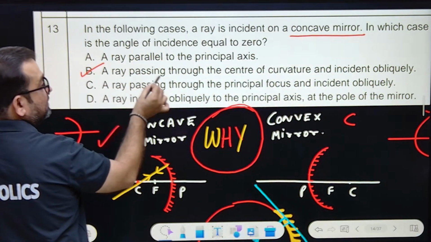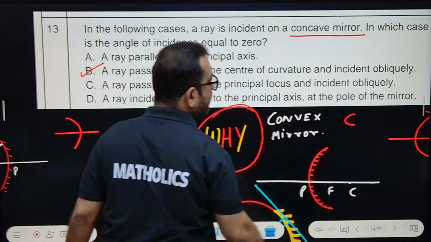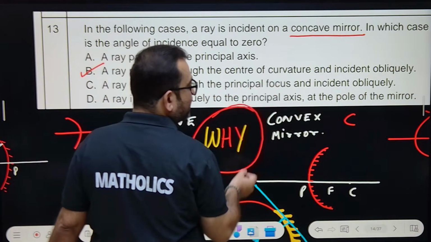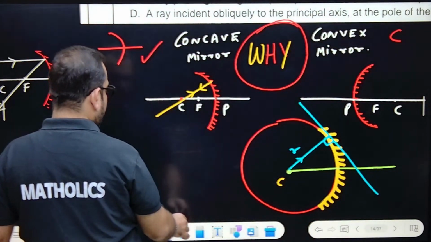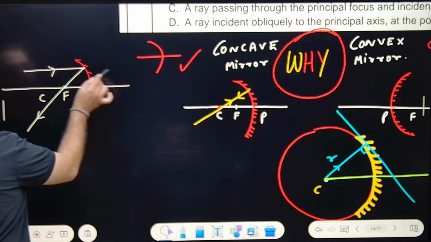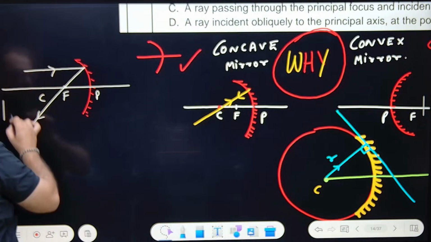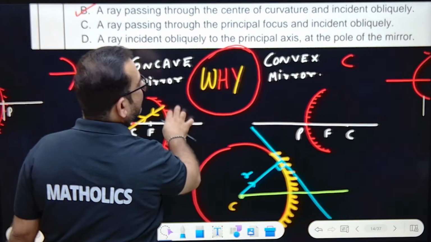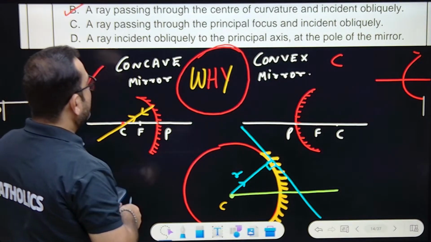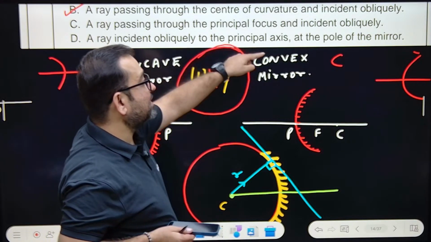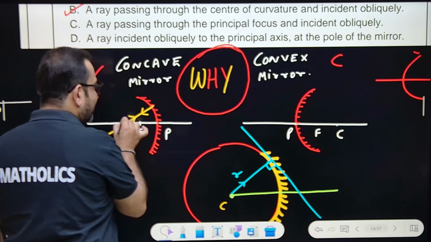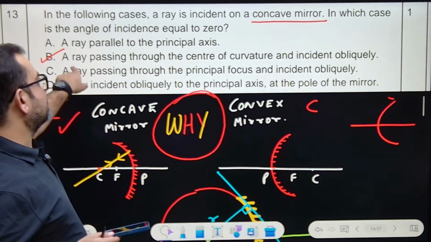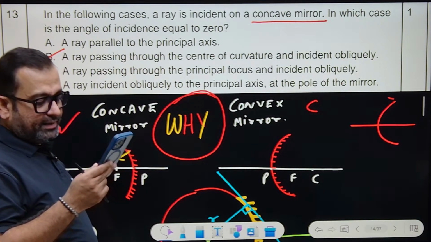A ray passing through the center of curvature and incident obliquely will only have its angle of incidence 0. A ray passing through the principal focus and incident obliquely, a ray which is passing through the focus, will get reflected parallel. It will go like this, okay? And a ray incident obliquely on the principal axis at the pole of the mirror, it will go like this only. If this is the pole, you cannot say. But this is the perfect option: a ray passing through the center of curvature and incident obliquely.